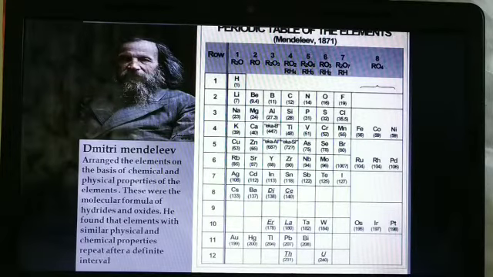Hello, dear children. We are going to study now the further part of the lesson, that is Dmitry Mendeleev, how he proceeded with the arrangement and the classification of elements.